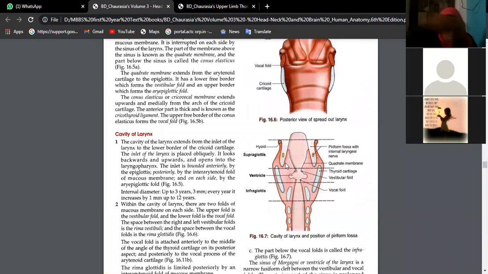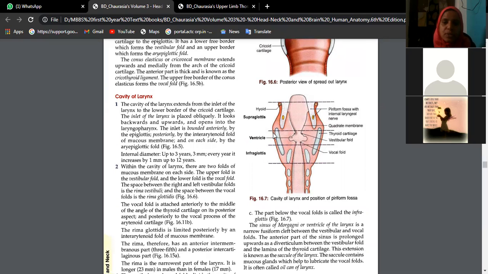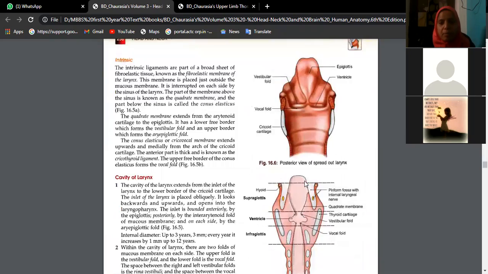This is one more section, called the coronal section. Here also you find the same vestibular fold, vocal fold, and sinus of larynx. Together you call these the vocal cords. So this is the thyroid cartilage. Let's get oriented. This is the thyroid cartilage, this is the cricoid cartilage, these are the tracheal rings, and these are the quadrangular membrane. And the vocal membrane, what we have.